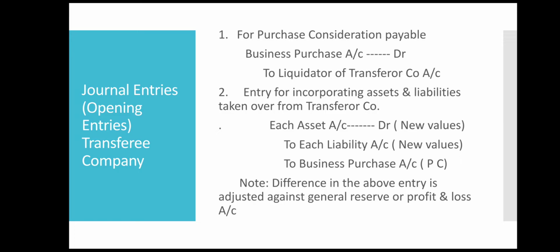So if debit side is more, whatever is the difference, that will be adjusted to general reserve or profit and loss account. But if the credit side is more, then the difference will be adjusted accordingly to general reserve or profit and loss account. You will understand this while we are solving the problem. As of now, you remember in this entry we have to consider assets, liabilities and the value of purchase consideration.